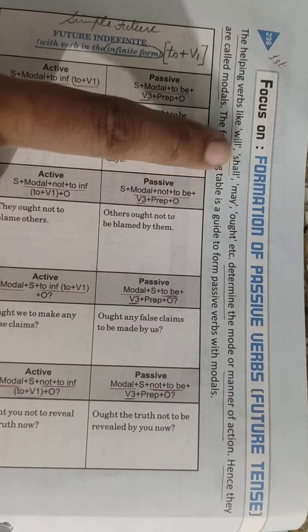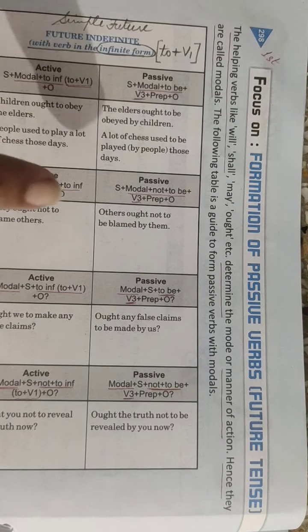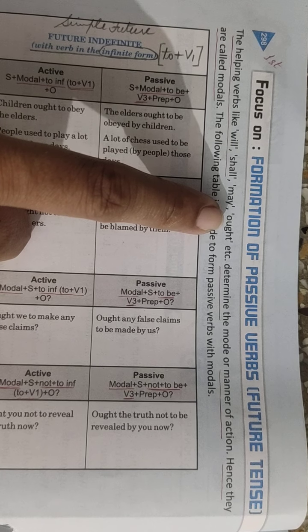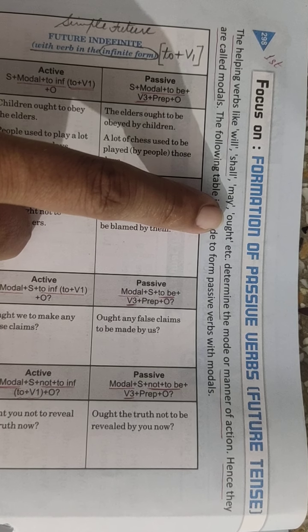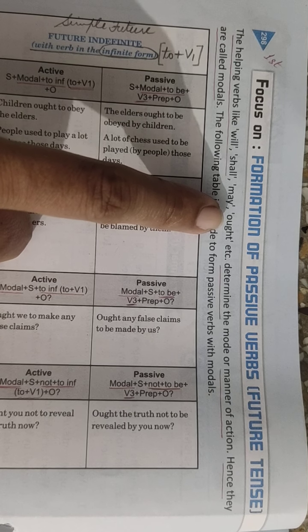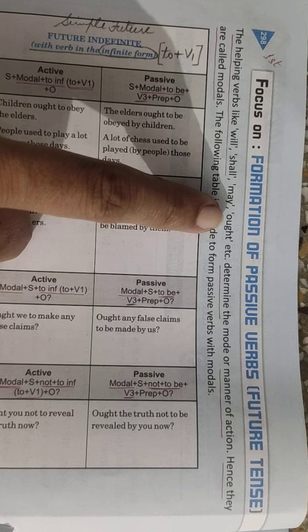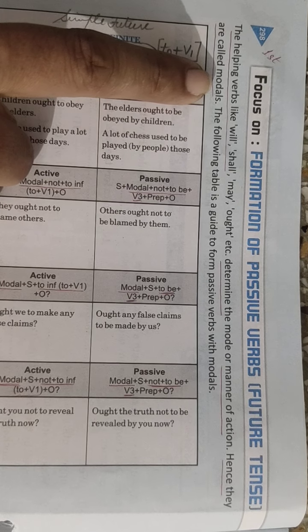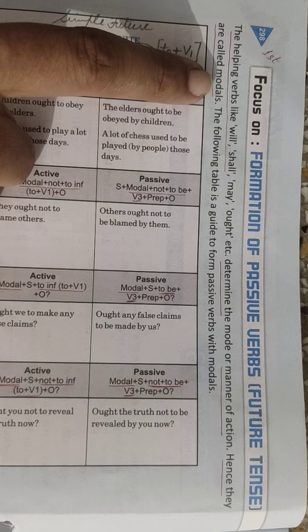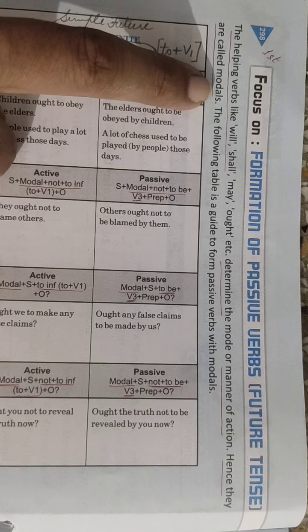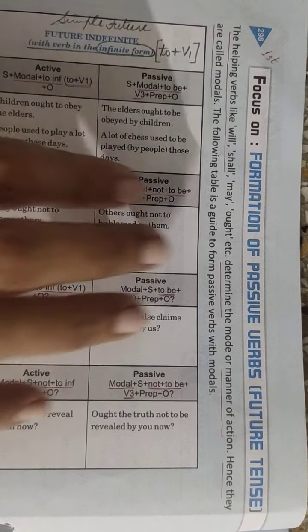Besides will and shall, you will find many other verbs like may, ought, should, can, could. All these will be there. Children, these are also called verbs, but they have a different category for themselves, and that is known as modals. So at times you will find this topic in grammar books under the heading modal auxiliary verbs, or simply modals.